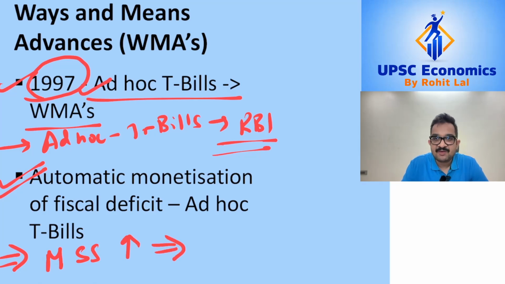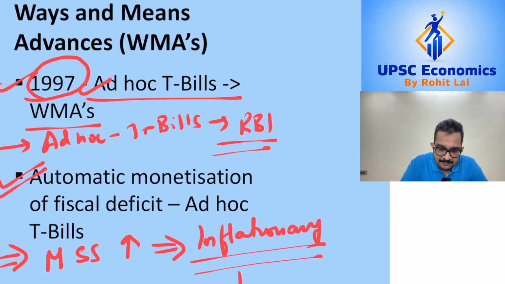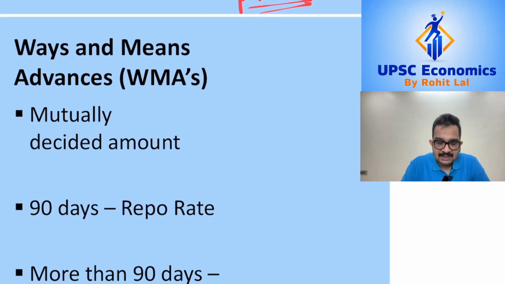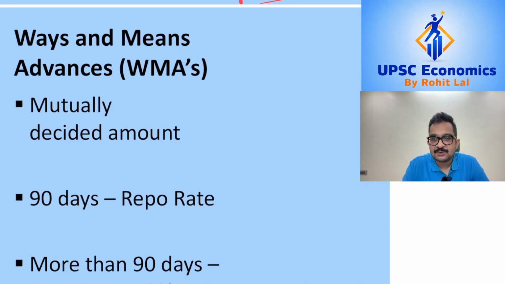Because if the money supply in the economy was increasing but the demand overall of different goods in the economy was the same, this was resulting in increased inflationary pressures in the economy. So this system of ad hoc treasury bills, because in order to finance those purchases, the Reserve Bank of India was printing more money, was resulting in inflationary pressures in the economy.